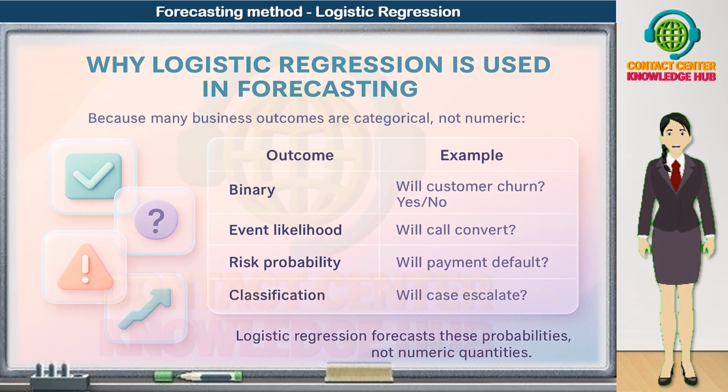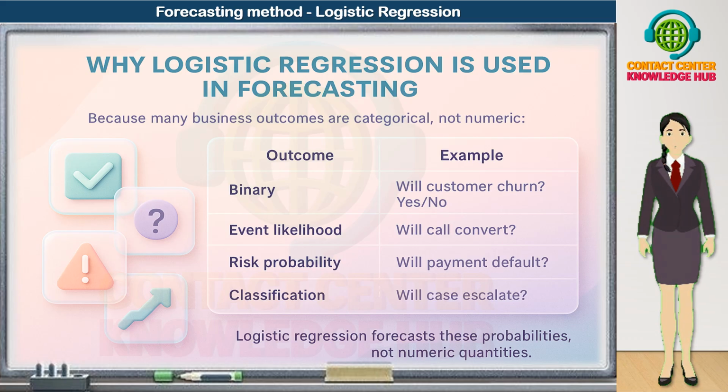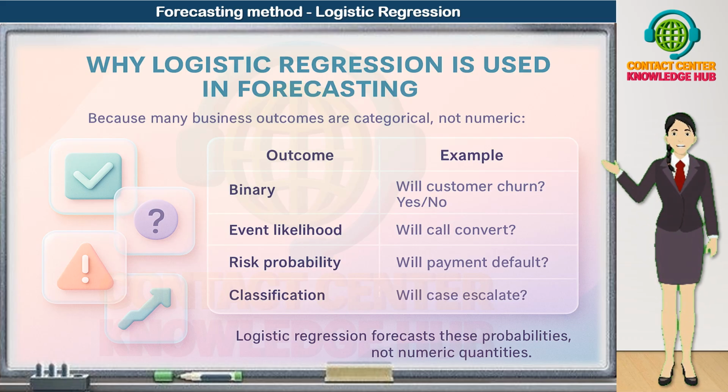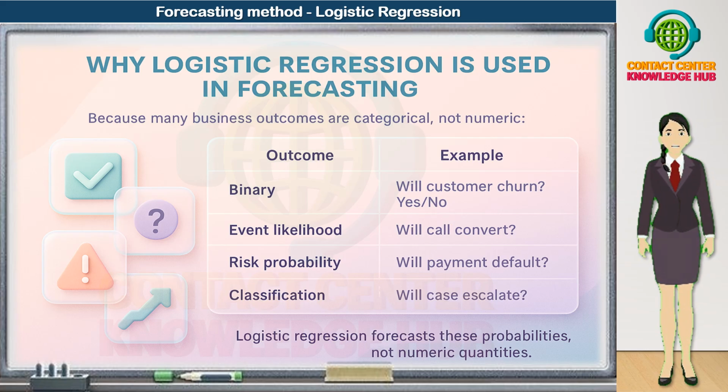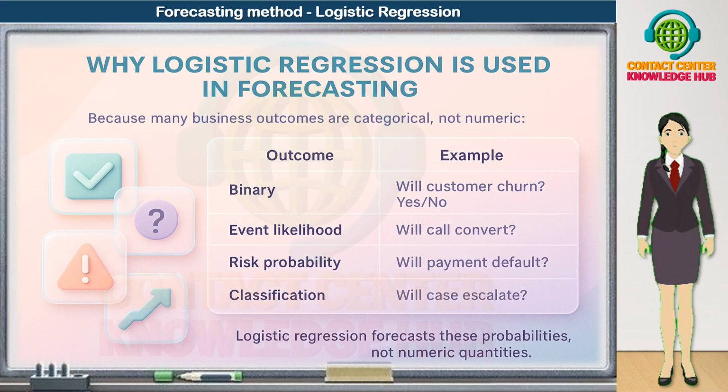Now let's understand why logistic regression is so important in forecasting. The key reason is this. Many real business outcomes are categorical, not numeric. We are often not asking, what exact number will we get? We are asking which category will this fall into, or will this event happen or not? Let's look at a few examples.